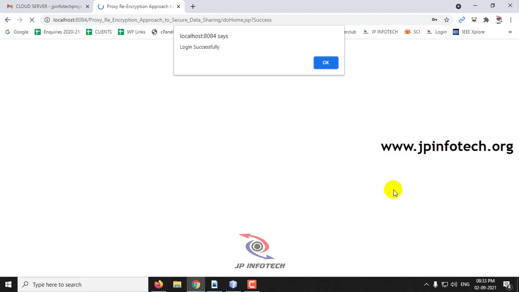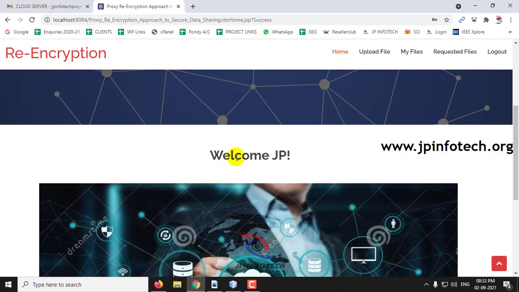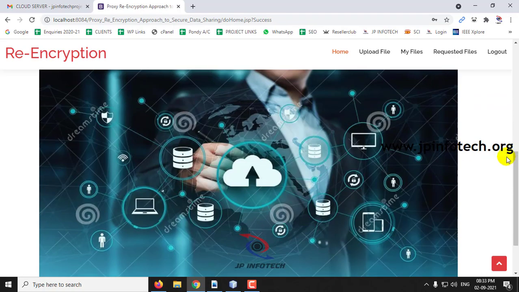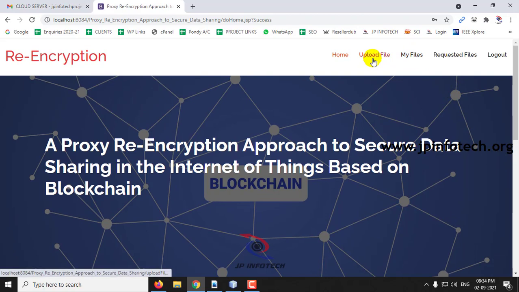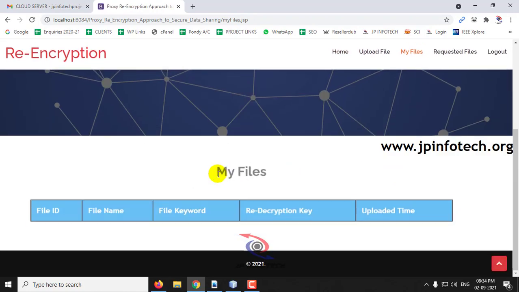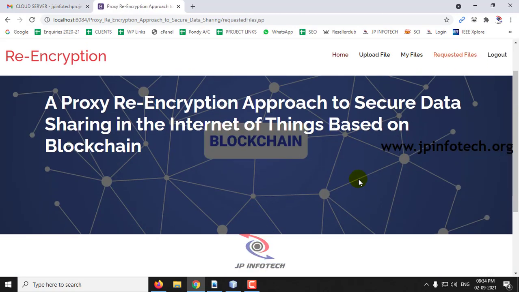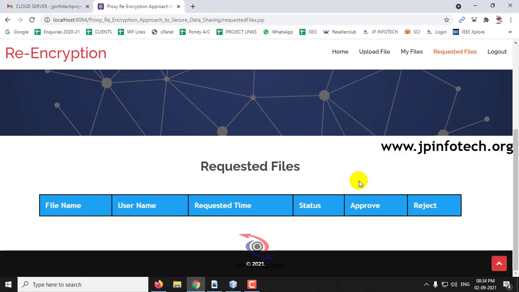So click login, and now you can see the login is successful. Click OK, and now it will be navigating to the welcome screen for the data owner with the data owner name on it, where you can see the options of upload file, where the data owner can upload the file, and my files, where you can see what are the files that have been uploaded by this data owner. Currently this data owner did not upload any file, so it is empty. And requested files, if any data user requests for the file that this data owner has uploaded, that will be updated here. So there are no files right now.